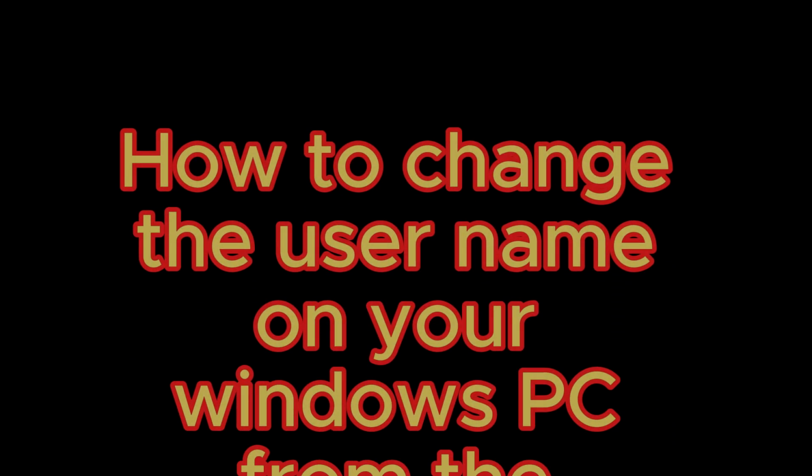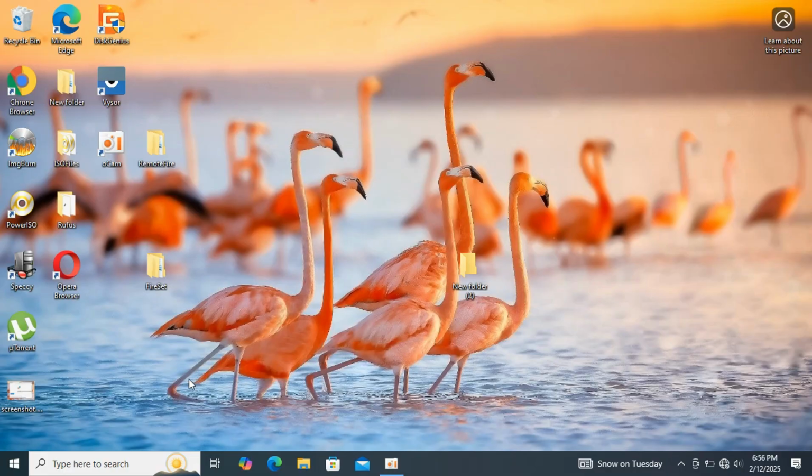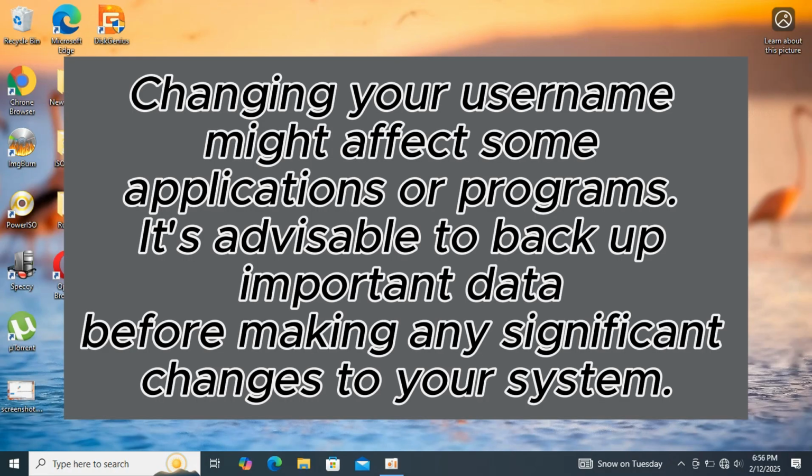How to change the username on your Windows PC from the control panel. Potential issues: changing your username might affect some applications or programs. It's advisable to back up important data before making any significant changes to your system.